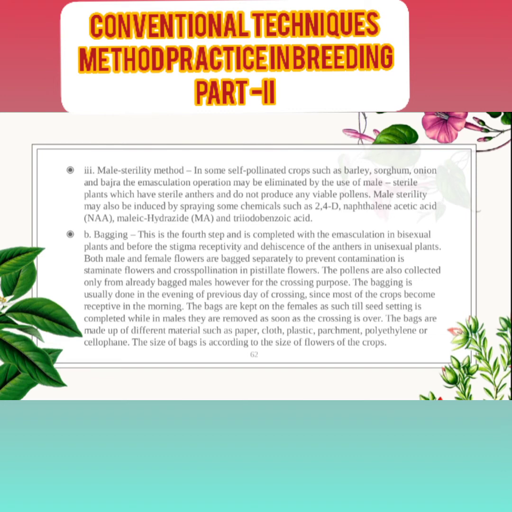Then next is bagging. Bagging is a simple method. After the emasculation of the flower, that plant should be bagged with a tight polythene bag, due to which contamination is avoided. This is the fourth step. It is done after the emasculation of the bisexual plant, before the stigma receptivity and dehiscence of the anther.